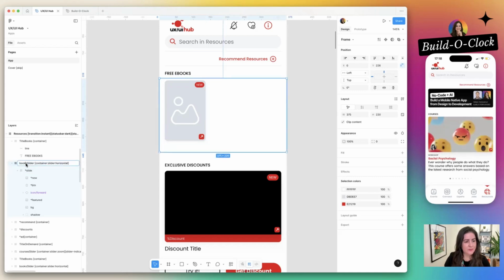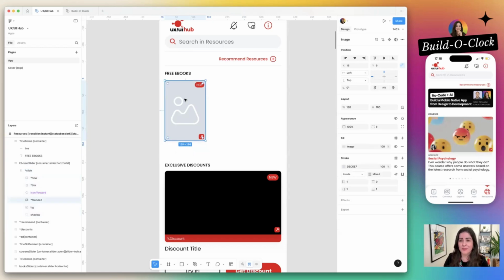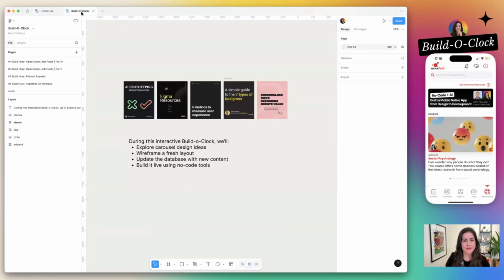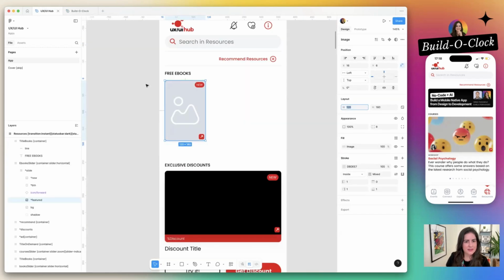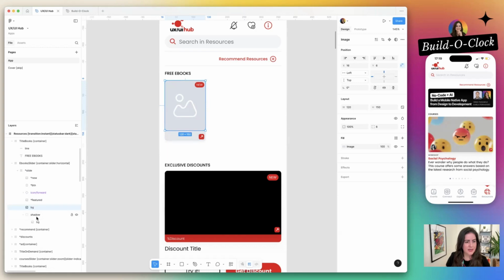So instead of books, we will say eBooks. Then we have the slide. Now we need to know which size should be this image. We have here a width of 120. So for me to know that, I will just duplicate this one and make it 120. And then we know the height that is proportional. It's 150. So that's what I will put it here. So 120 by 150.